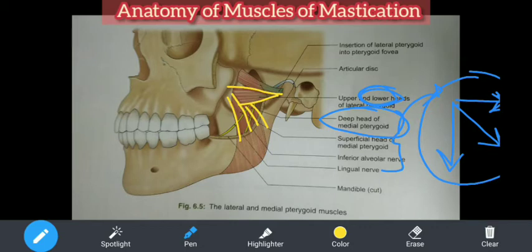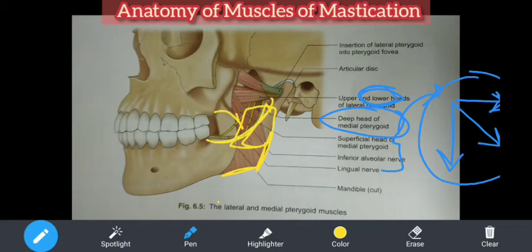Who is getting inserted on the outside, on the angle and the ramus? It is the masseter muscle. And on the inside, that is on the medial aspect of this mandible bone, who is getting inserted? There is a rough surface, you can feel it on the medial surface of the angle of, see, this is the angle of the mandible. Yes, see, this is the angle and this is the rami. This is cut, rami is cut. So on the outside masseter is getting inserted, inside medial pterygoid,